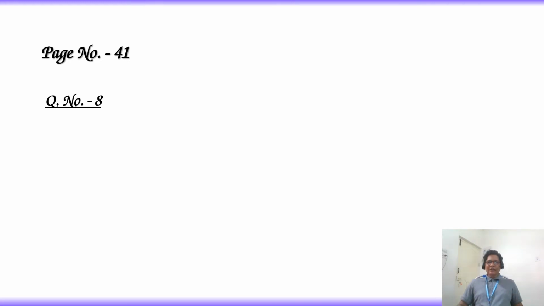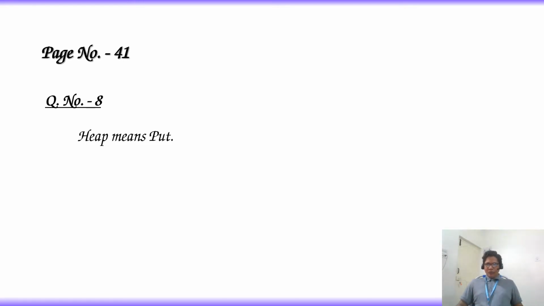So let's see the meaning of heaping. Heap means put. That means, as per this meaning, the question is like this: putting of soil around the base of stem in potato is meant for.